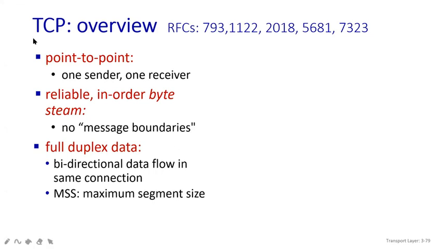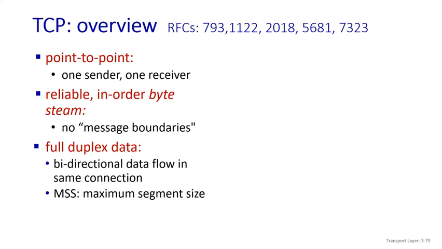And also TCP supports full duplex data, which is also known as bidirectional data flow in the same connection. What do you mean by bidirectional data flow? Whenever you have the sender and the receiver, and the sender is sending data to the receiver, and the receiver is also communicating with the sender by sending acknowledgements, it is known as a two-way connection.